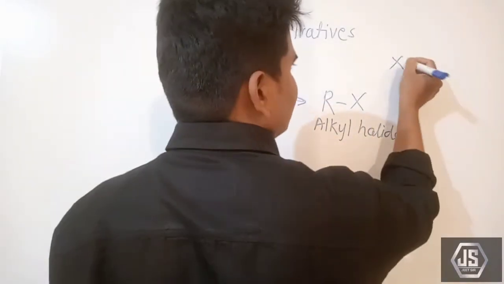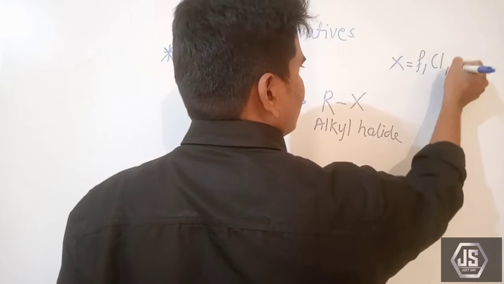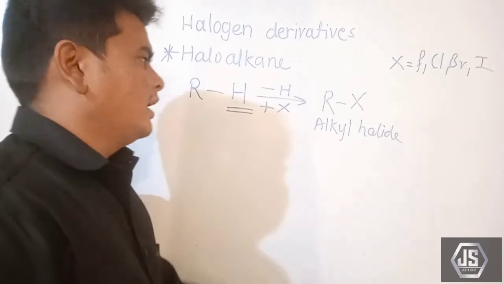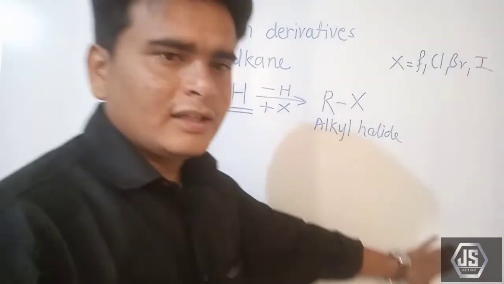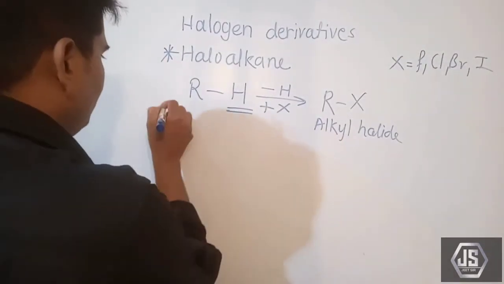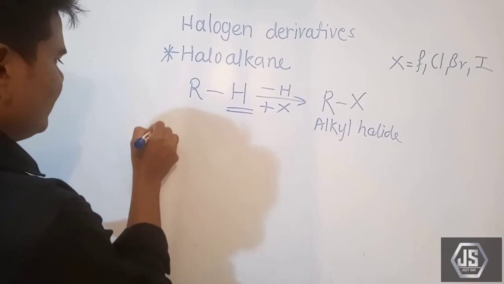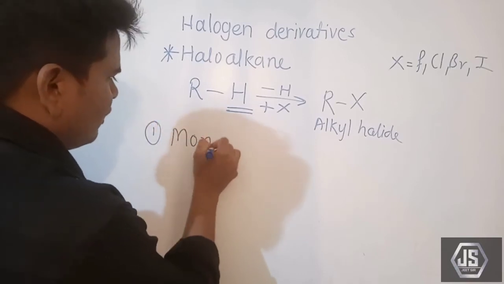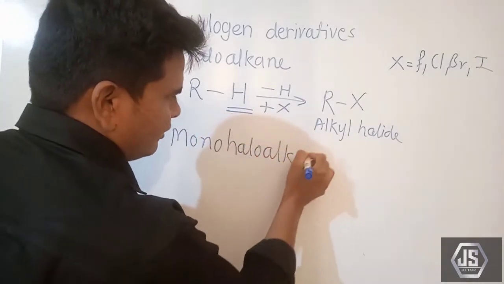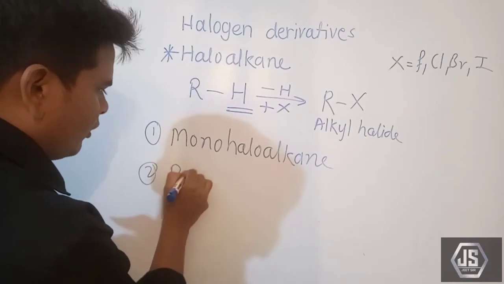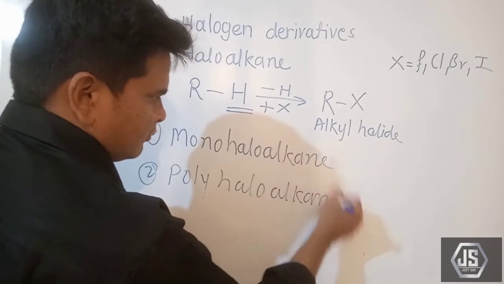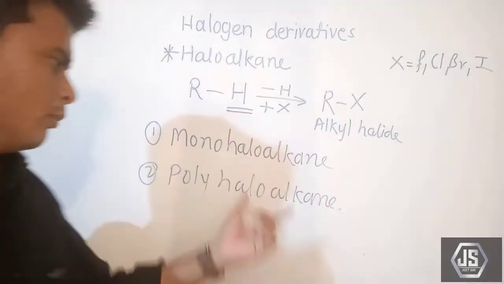So first of all, what are halogens? Halogens are nothing but fluorine, chlorine, bromine and iodine. These are the halogen atoms. So alkyl halides are formed. These are our haloalkanes. Haloalkanes are basically divided into two types, that is monohaloalkane and polyhaloalkane.